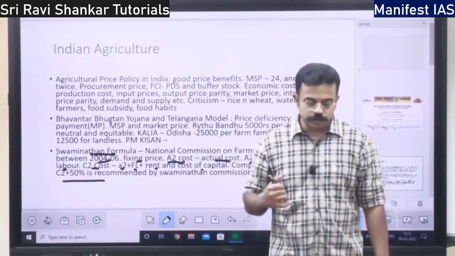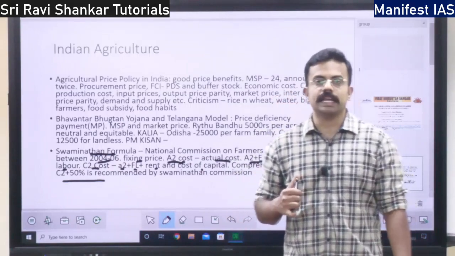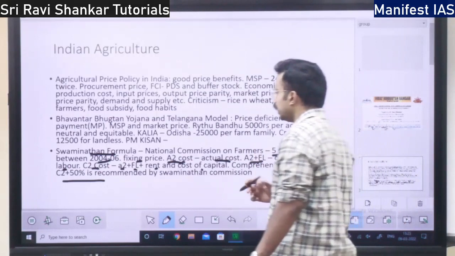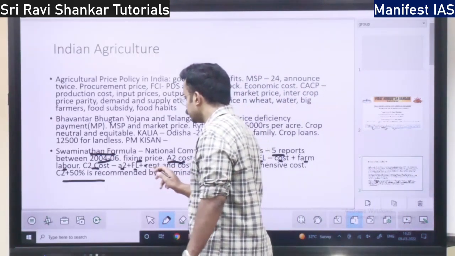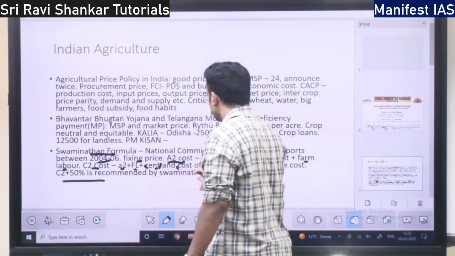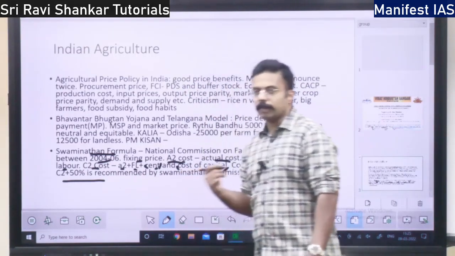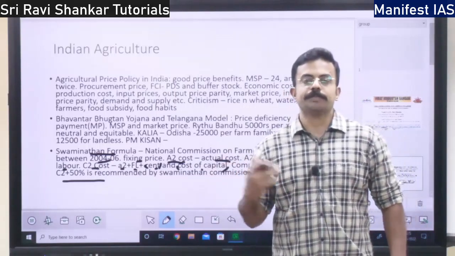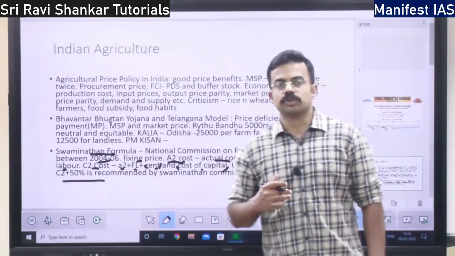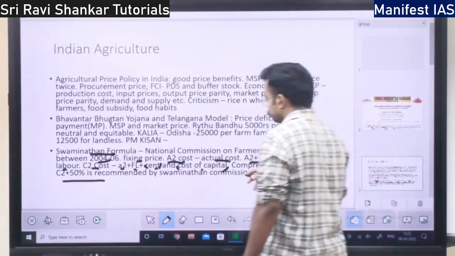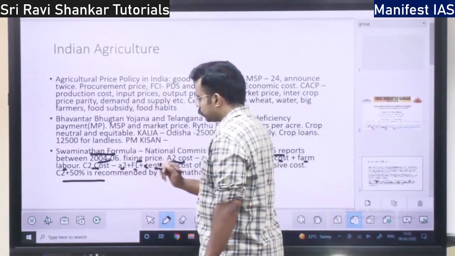The farm rent: suppose the person is not owning any land, he has rented the plot from someone. That rent is counted under the C2 cost. Rent and cost of capital: if he has taken a loan, he is paying some interest, right?